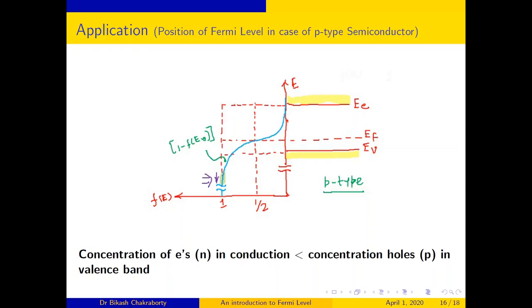That means if we squeeze these curves towards the valence band, the tail of the curve towards the conduction band will get lower. So the value half will cross these curves very near to the valence band. So the Fermi level will be very near to the valence band. I hope you can understand these figures.